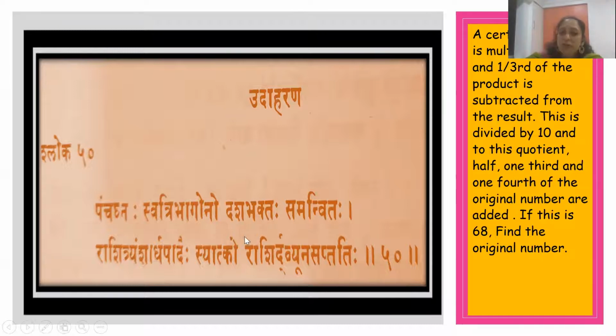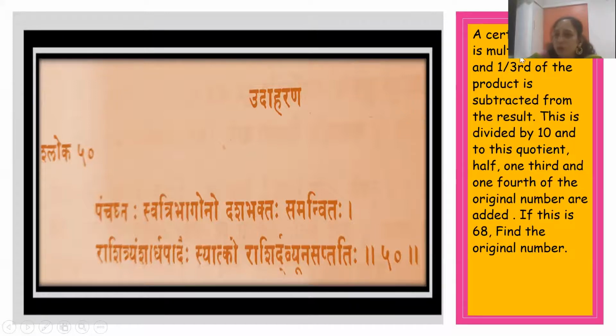Now what is the second part? The second part is to this quotient, whatever answer you have got after subtracting and dividing by 10. Whatever is the original number, you take the half, the 1/3 and the 1/4 of the original number.